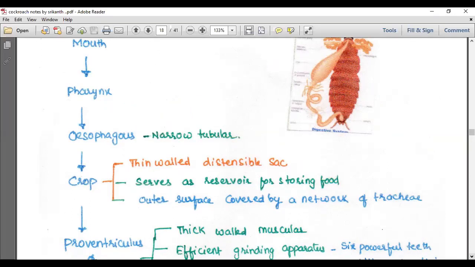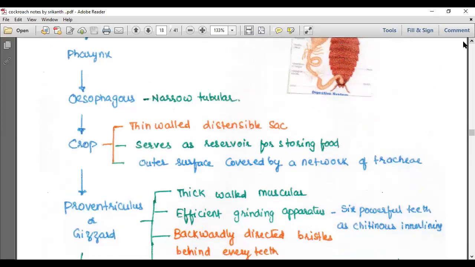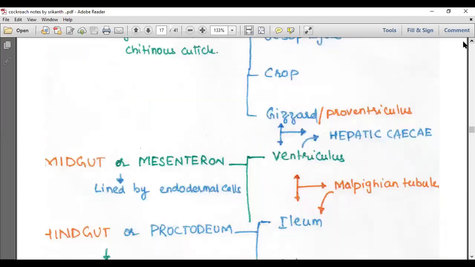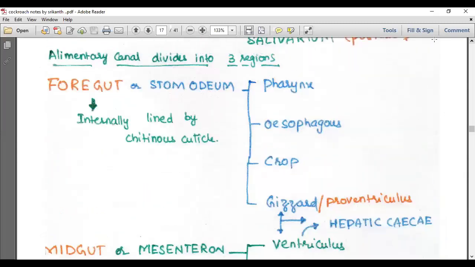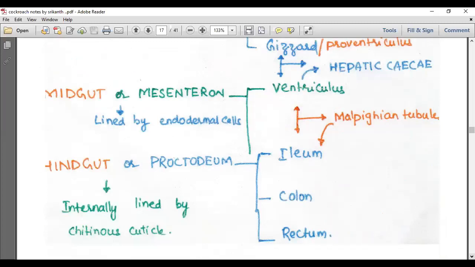The words are problematic. That means new words. Okay. Then further, let me remind you once again that the cockroach alimentary canal is divided into three portions. What are they? Foregut or stomodium, midgut or mesenteron, hindgut or proctodium.